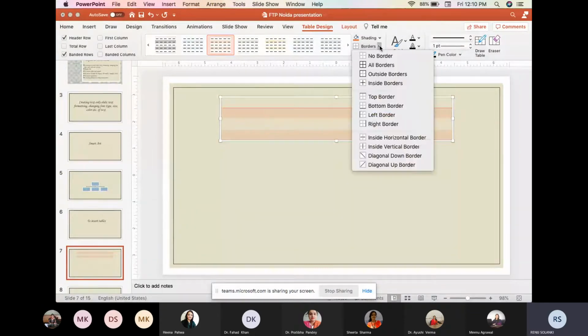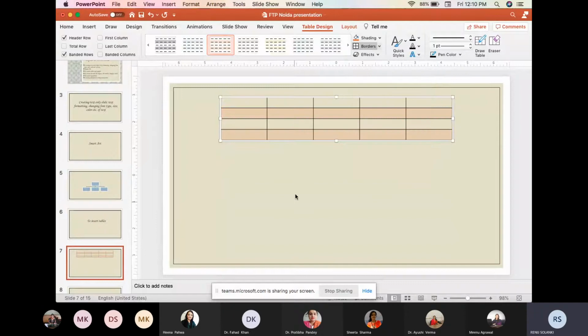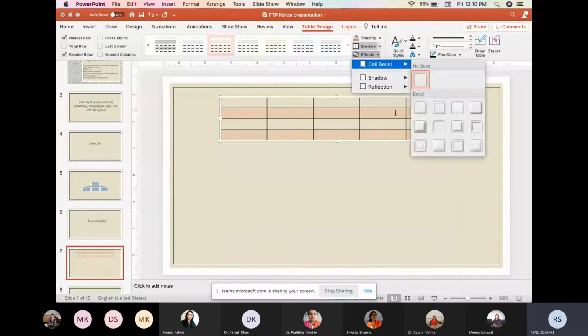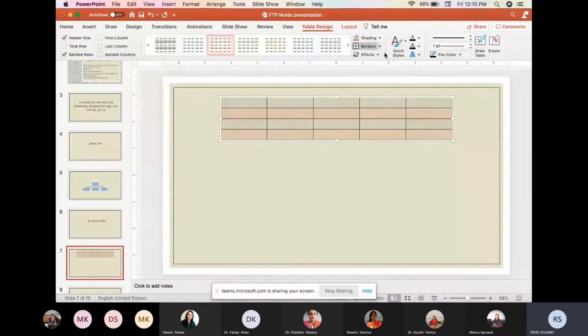If I want to change the border types, for example, if I want that all the cells of the table should have borders, then I will click on all borders, and this way it will change. I can add effects to the table also like this one. For example, it will appear this way.